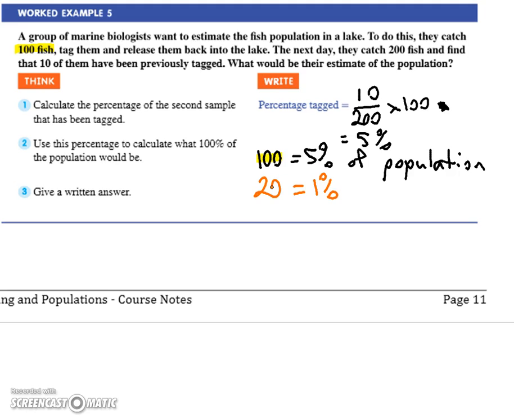What I'm doing is called the unitary method. I've divided it by whatever that was. So if it was 18.34, I would divide both sides by 18.34. Does that make sense? And that would get me down to 1. Cool? All right. So if that's 1%, what do we do now, Bill? Times it by 100. Therefore, 100% would be what? 20 times 100. Which will give you what? 2,000. So the total population of fishies